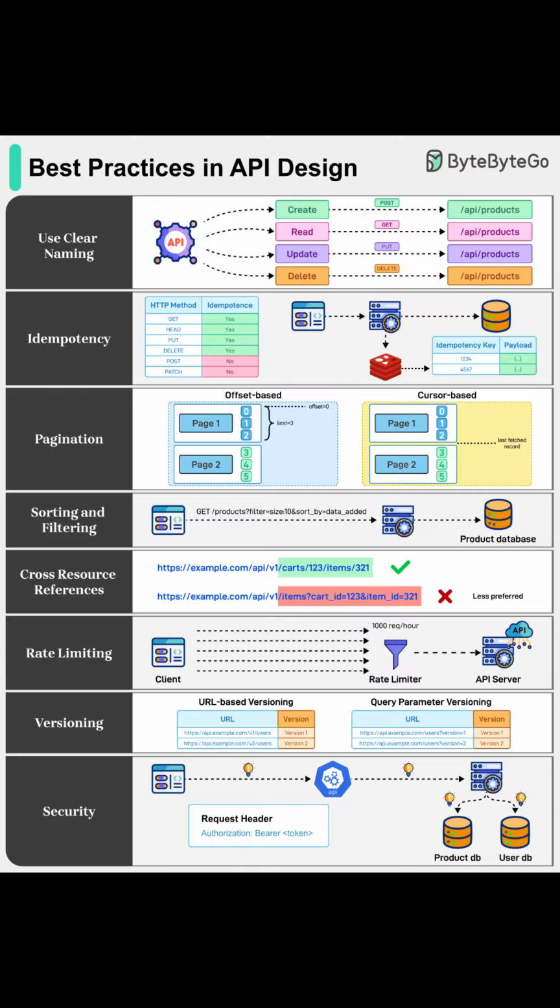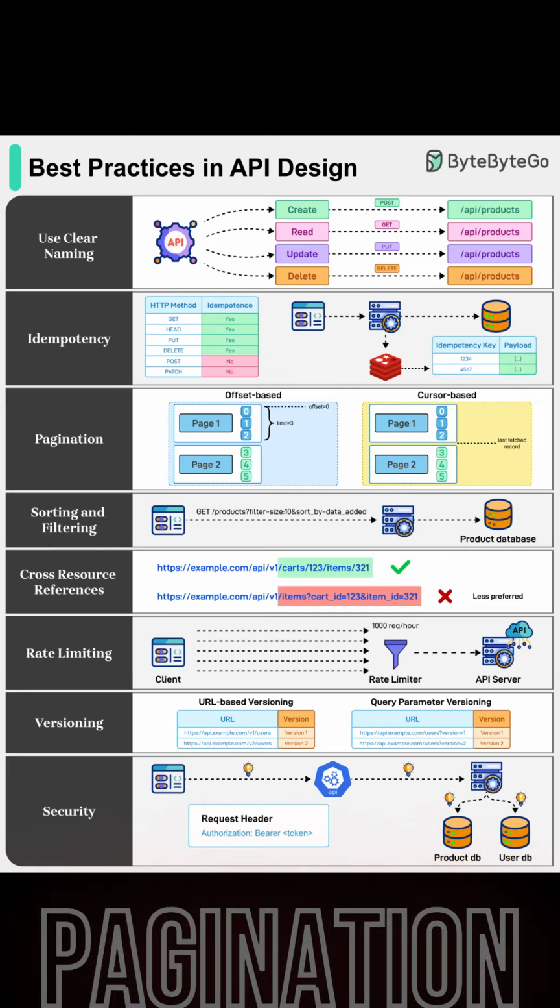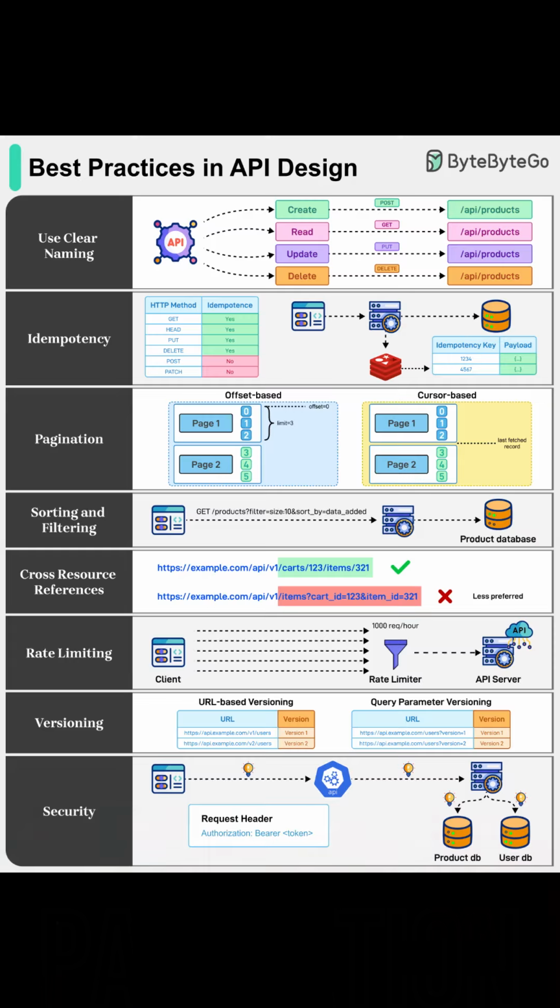Next, let's talk about idempotency. Ever retried an API call and wondered if it had caused duplicate entries or unexpected changes? With idempotent APIs, making the same request multiple times will always produce the same effect. This is especially critical for operations like post, put, and delete, so you're safe from accidental duplicates, even when a network hiccup occurs.